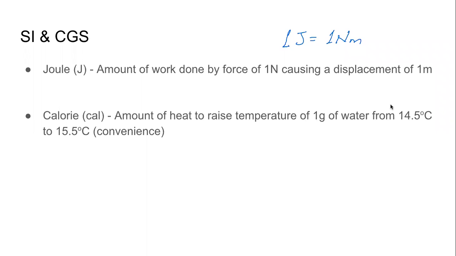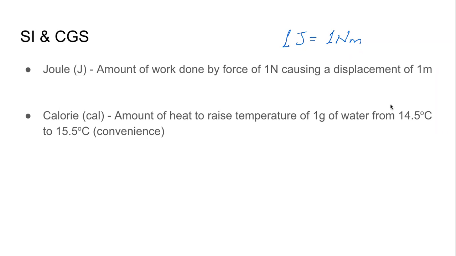So when I was teaching you, I taught you joule wrong. I realized it, but I did not fix it then. It was too late for me to do anything about it. So joule is defined with respect to work done, force into displacement. Calorie is defined with respect to temperature change of water. 1 gram of water. It is CGS, so 1 gram of water.